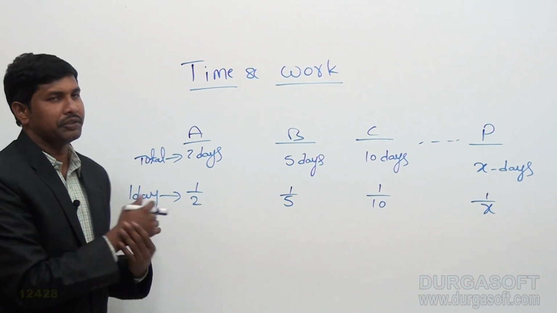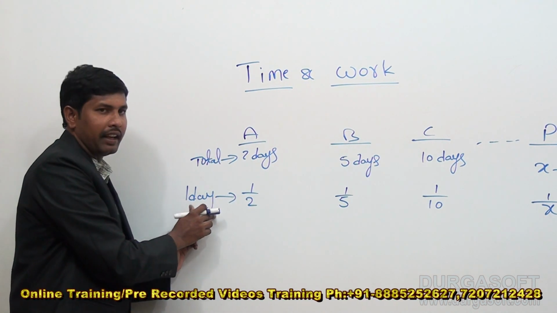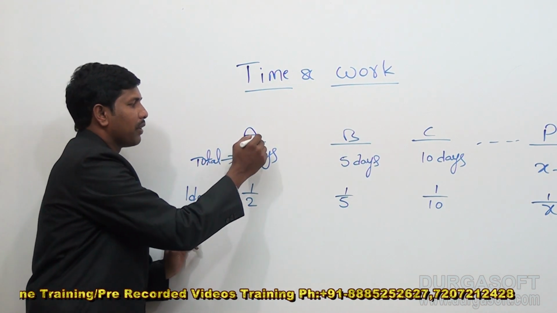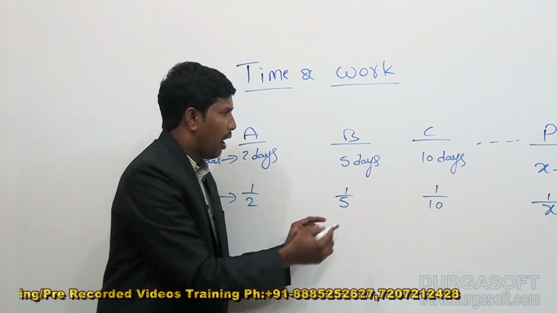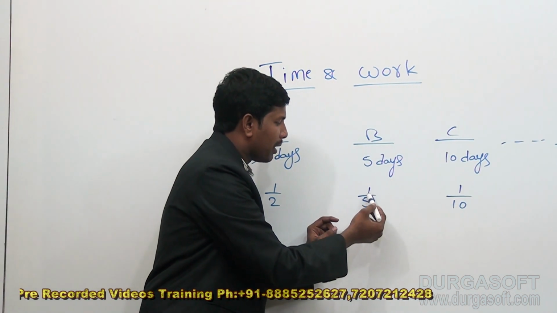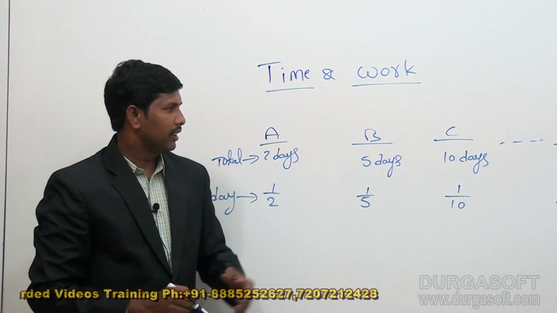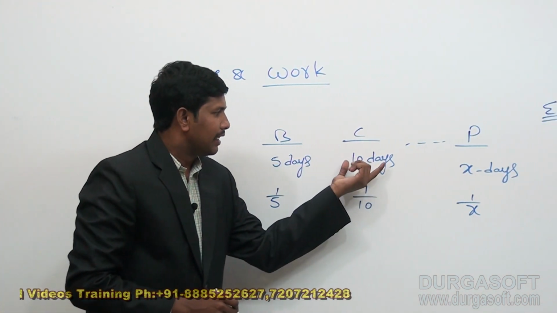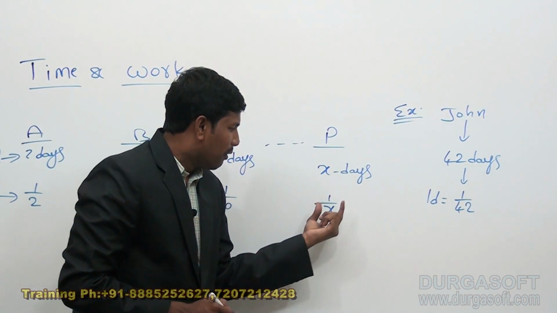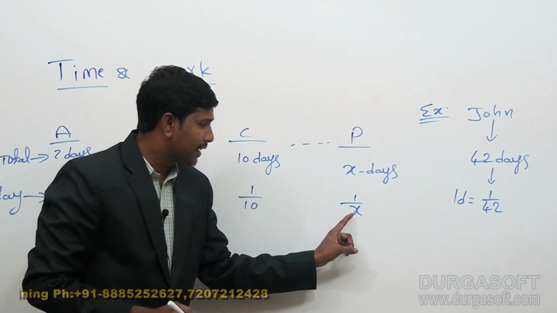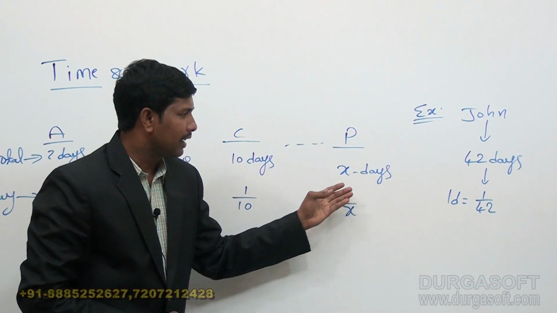Now vice versa, when a person can complete half of the work in 1 day, it gives us the total time for him to complete the work as 2 days. In the same way, when B can complete 1 by 5th of the work in 1 day, he takes 5 days to complete the work. In the same way, C takes 10 days to complete the work. So when a person is completing 1 by X part of the work in 1 day, he can complete the total work in X days.